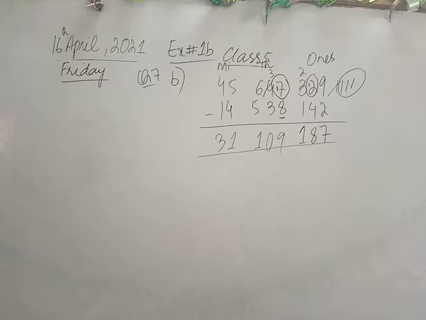So I have two numbers class which goes up to million. My first number is 45 space 647 space 329 and my next number is 14 space 538 space 142. Fine. Now I am going to solve one by one. I will subtract one by one, and in the end I have 31,109,187. Fine.